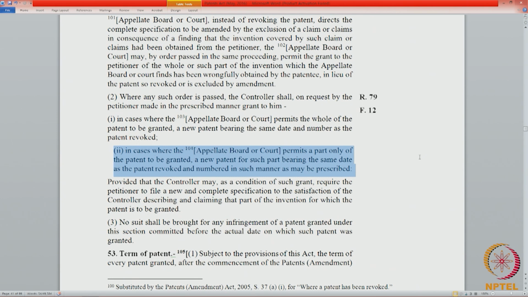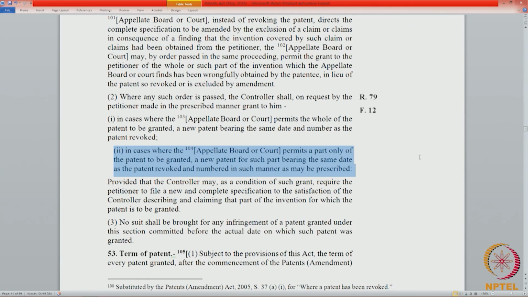So, there are two grants because first the patent, as it was filed by the person who wrongfully obtained the invention, the patent got granted. Then the petitioner filed a revocation saying that claim 4 and claim 5 should not have been given to him, it should belong to me, and the court says that yes, claim 4 and 5 belong to you, and he approaches the patent office with form 12 asking the controller to grant claim 4 and 5 as a separate patent. The controller will say you file a fresh complete specification, description and claim, I will grant it to you.